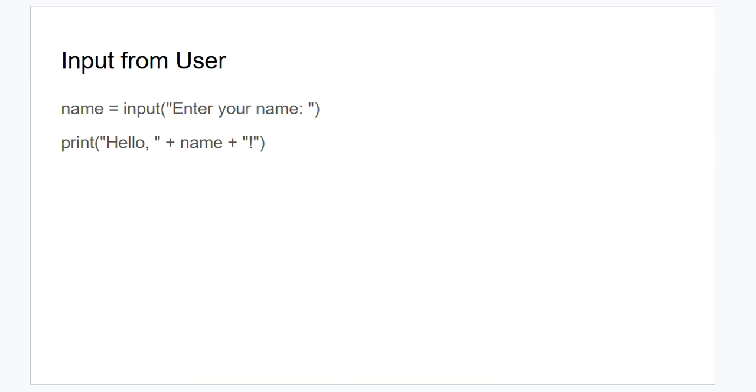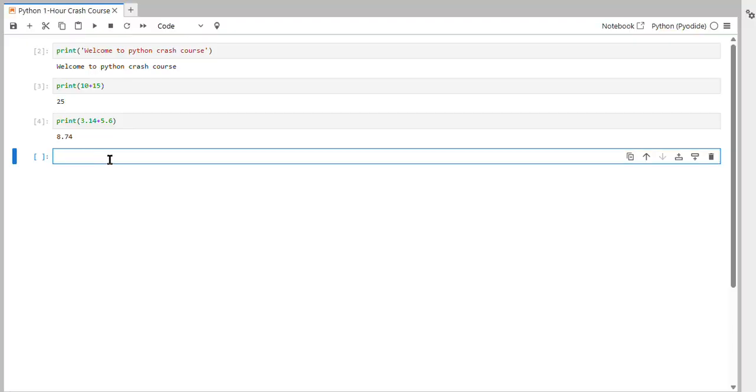Now let's discuss input from the user. If you want your application to ask the user to enter input, we have to use the input function. For example, you can see here, input, enter your name. Then we can print this entered name by concatenating the name with hello. Hello, after that we have a plus symbol here. With strings, when we use plus, it's going to concatenate. It's not going to add anything like integers. Now let's see here.